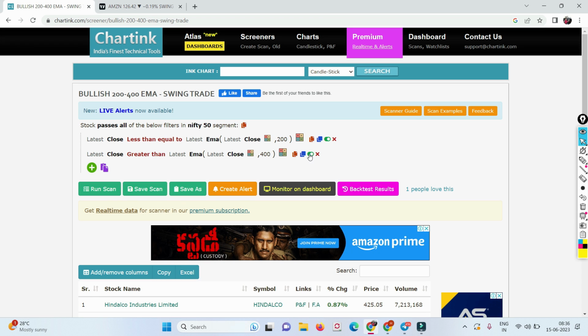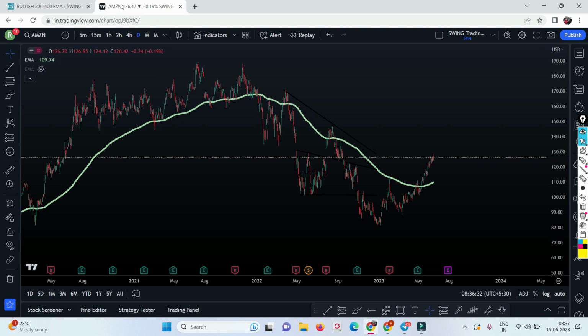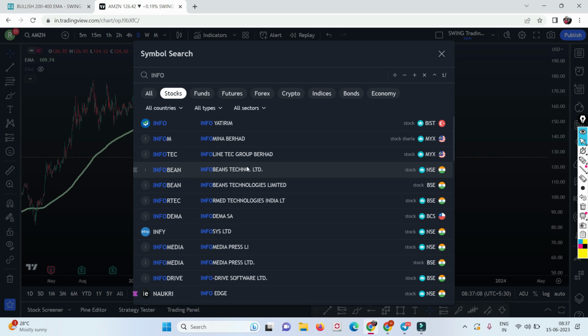Okay, let me show you. I'll just unhide, I'll just disable this thing. So I'm checking any stock which is less than or equal to the 200 moving average. Let me click on run. So now check this, guys. The remaining stocks are, let me show you, Infosys. Don't get bored, you are learning something very critical.